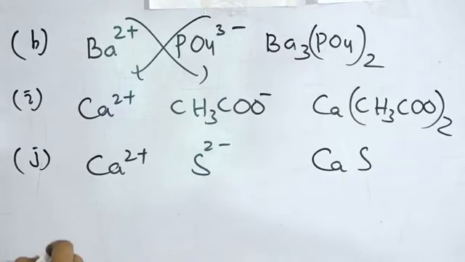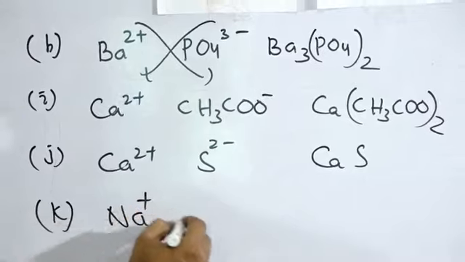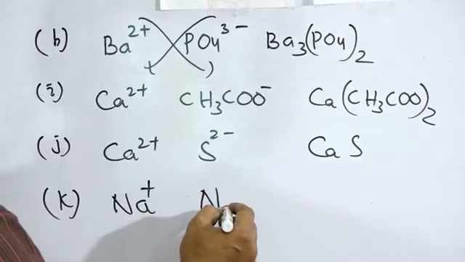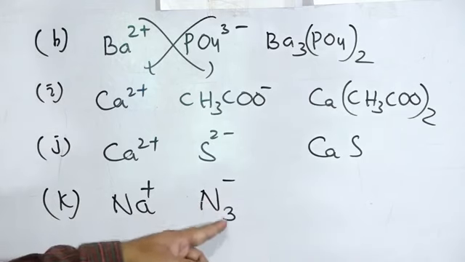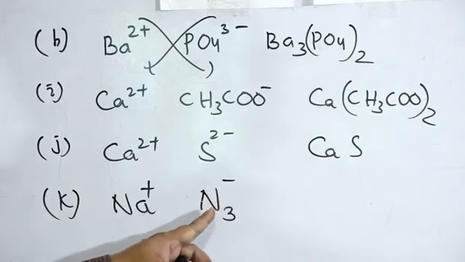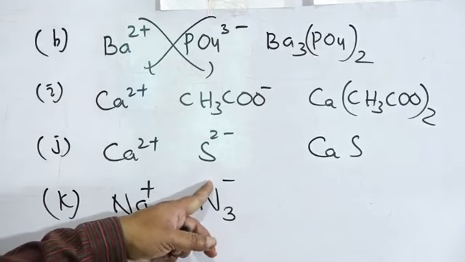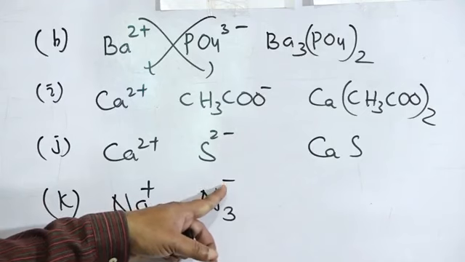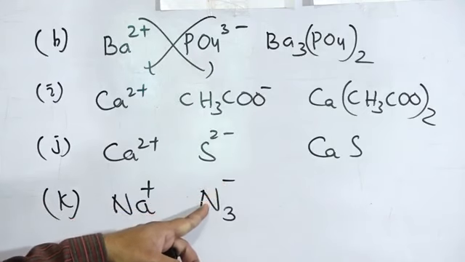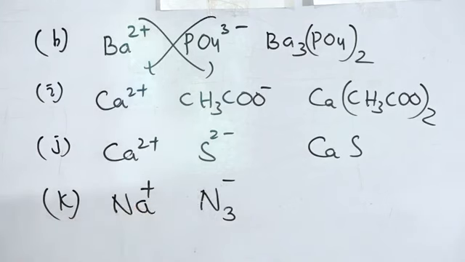Sodium azide, sodium Na plus, azide, that is N3 minus. N3 minus is azide, but N3 3 minus will be nitride. If somebody has written N3 3 minus, that is the nitride.